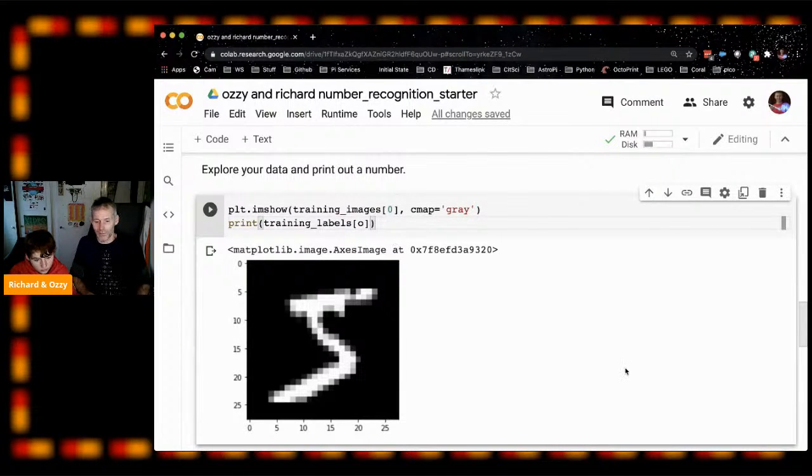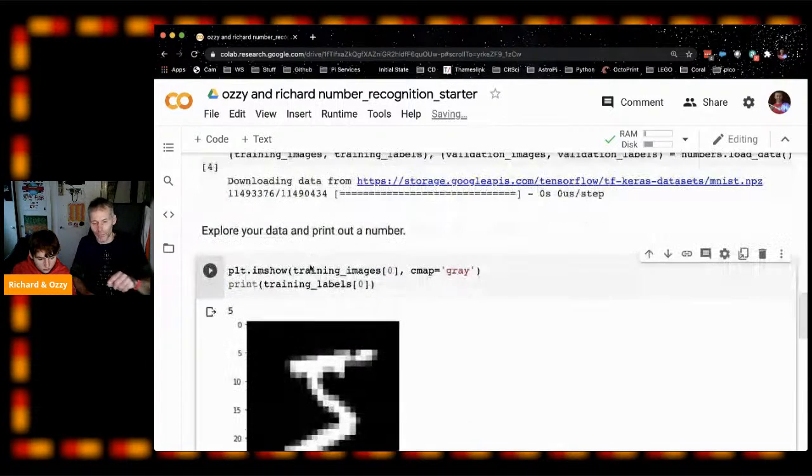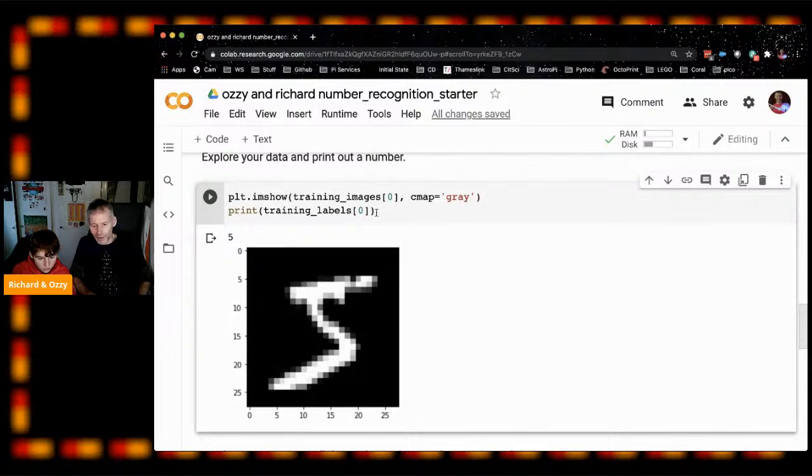So print 0, 1 is there as well. Tell us that's actually labeled as a 5, right? Yeah, it's number 5. Let's just pick another one at random. Let's pick, I don't know, like 33. Have a look at that, what number that is, and we'll do the label for 33 as well.